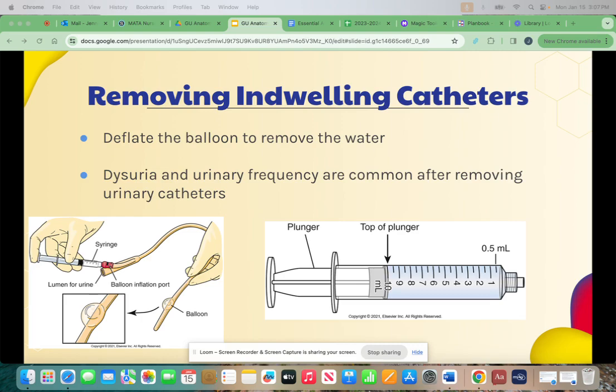If you remove 7 mLs of water from the balloon, the difference is 3 mLs. You should not remove the catheter. You should only remove the catheter if you can remove 10 mLs of water. Dysuria and urinary frequency are common after removing urinary catheters.